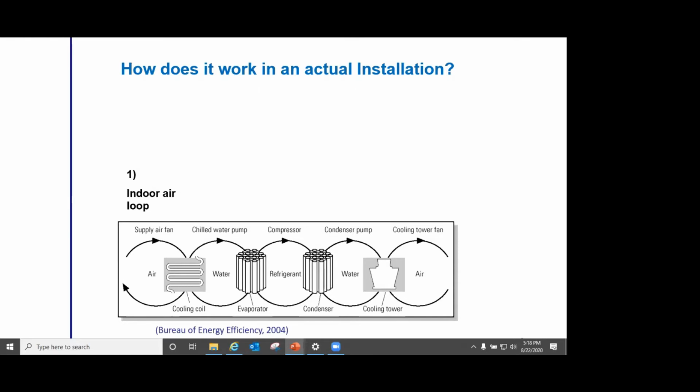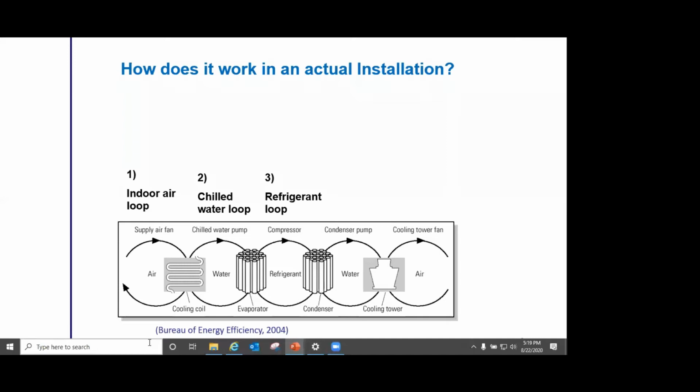So the first loop is the indoor air loop. Now the second is the chilled water loop. The chilled water pumps circulate the water between the air handling system and the evaporator of the chilling machine. Then we have the refrigerant loop, which all of us are very well aware of, and it follows the Carnot cycle. This refrigerant loop is what we refer to typically, in commercial or practical life, as the chilling machine, what happens inside a chilling machine.